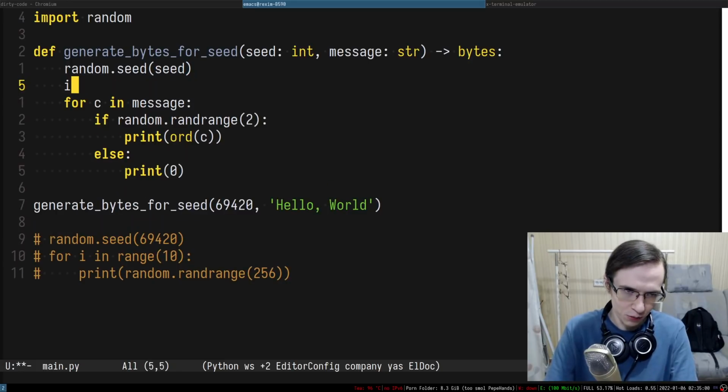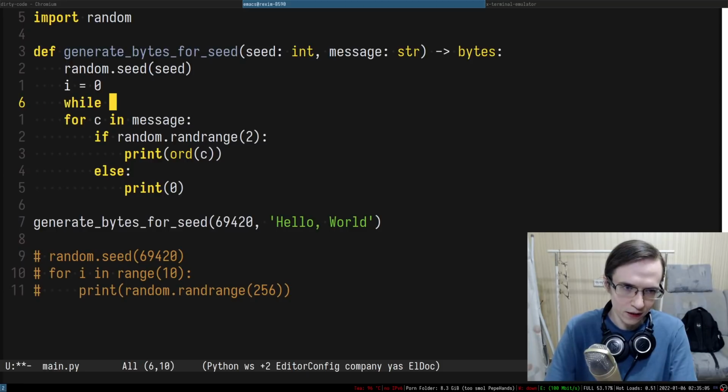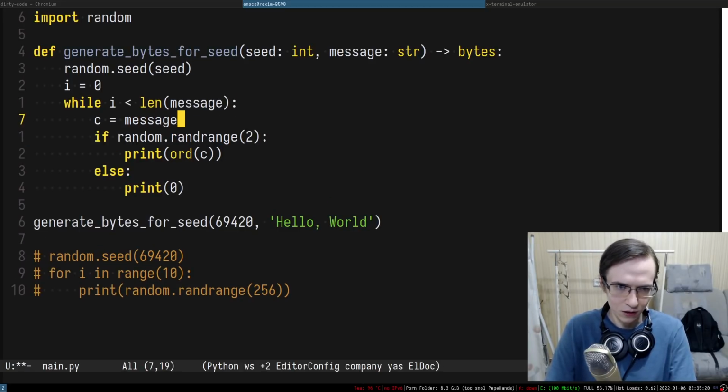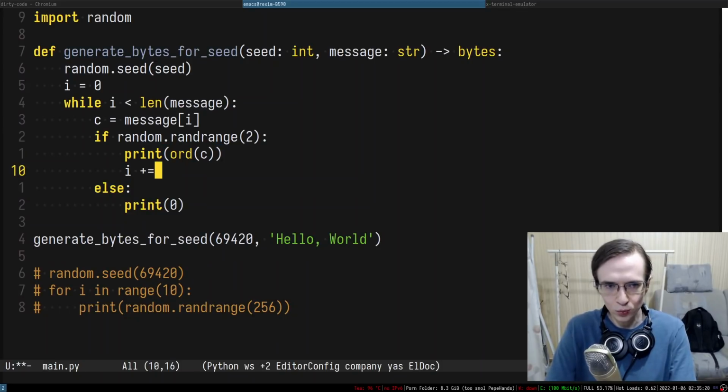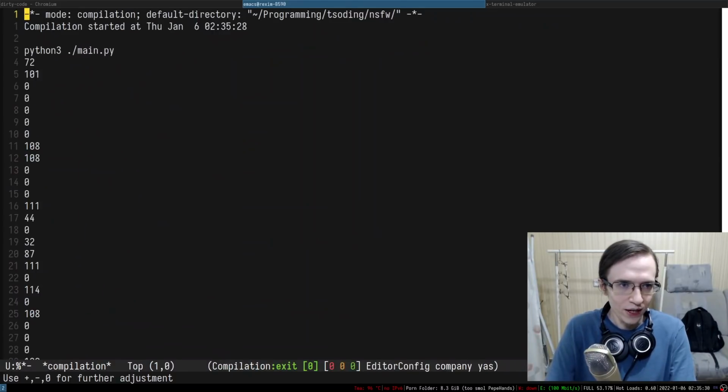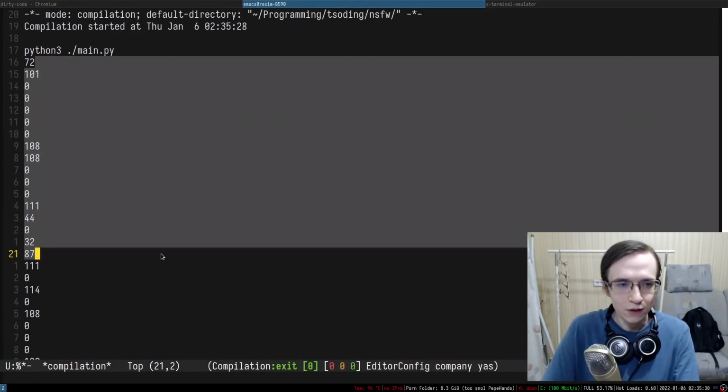So let's actually have some sort of index. It's going to be I, and initially it's equal to 0. And while I is less than the length of the message, we're going to do this entire thing. And instead of C, we're going to be using message I. And we're only going to increment I when we hit true on this random number generator. There we go. So let's see what's going to happen. This way we have way more characters in here.